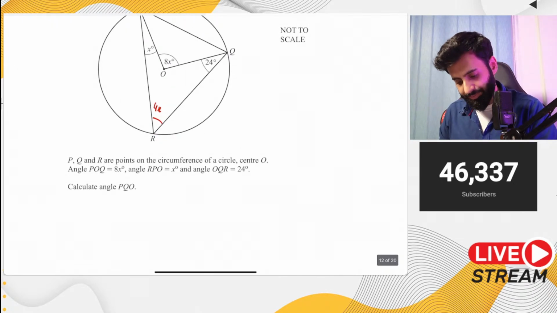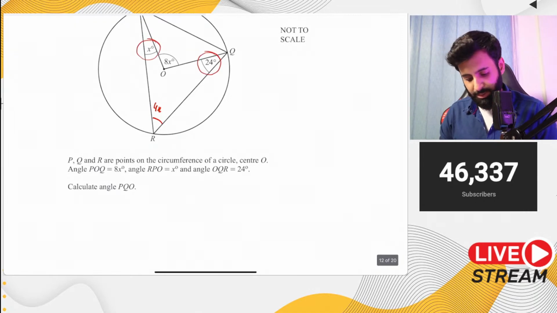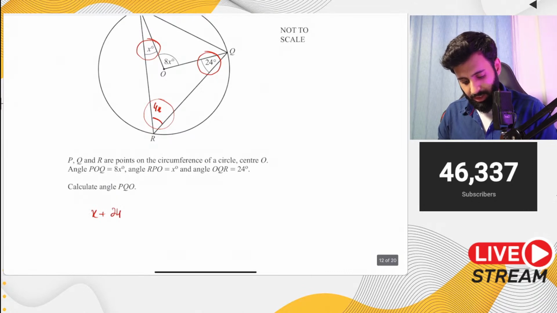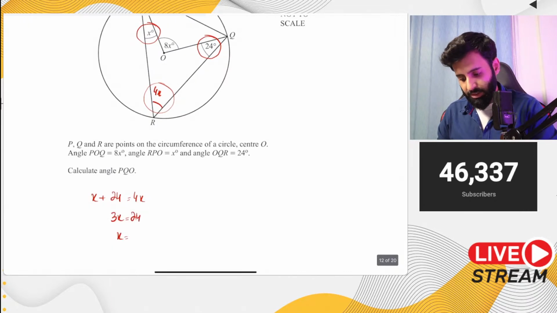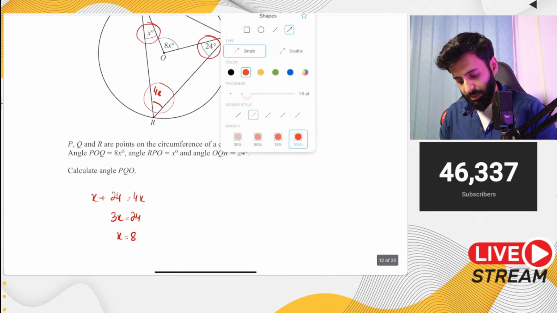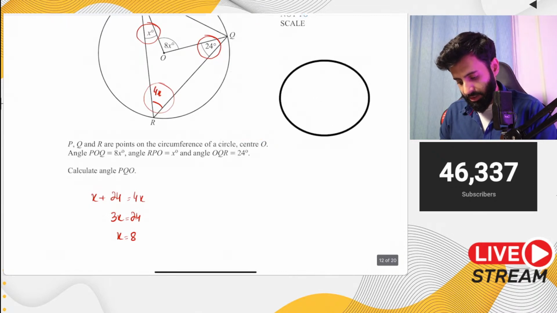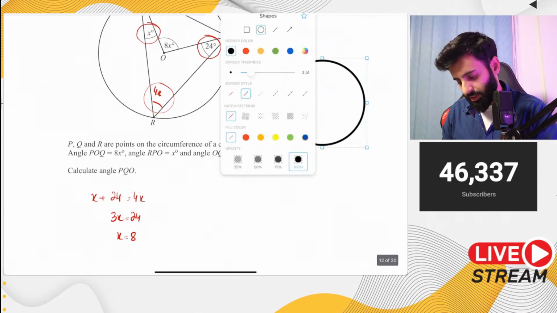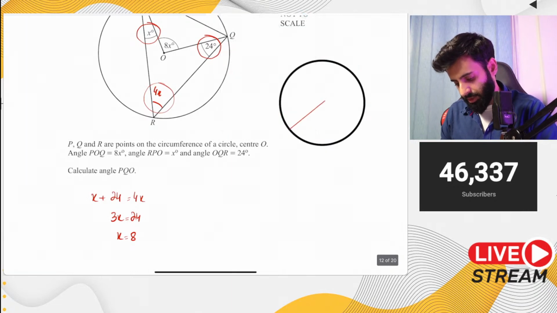So basically, we have x here, we have 24 over here, and this is 4x. Now, this is a very rare property, but just remember this. X plus 24 is equal to 4x. Okay, so that means 3x is equals to 24. And what is x equal to? X is equals to 8. Now, if you watch my videos on angle properties of circles, I've explained this property, and I've also explained the reason behind this. यहाँ पे मैं ऐसे ही बना देता हूँ कि ऐसा क्यों है. And if you want to understand how it works, then just watch the video.